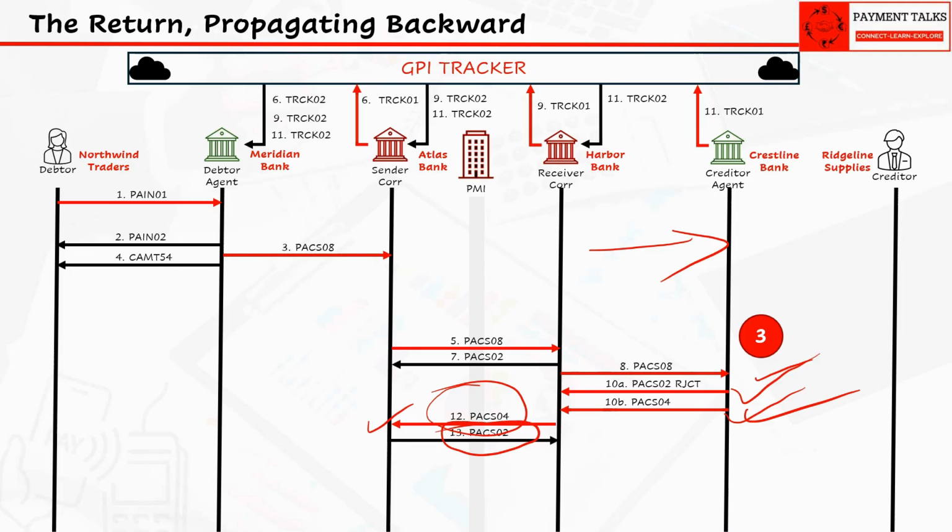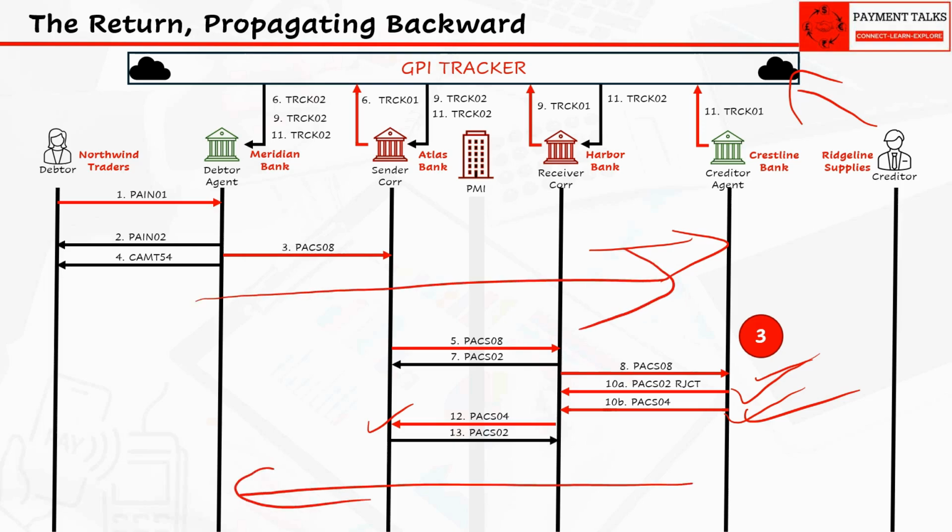Another important point here is that though PACS.004 is a value message, the bank does not trigger the tracker update for PACS.004 sent. The rationale and GPA rule is that the tracker already knows the payment is rejected and is in return journey, and it places the UTR in return scenario. As the tracker has the complete details from the onward payment, it simply tracks the payment in the network for the return journey. The banks need not explicitly inform the tracker again for the PACS.004 returns.